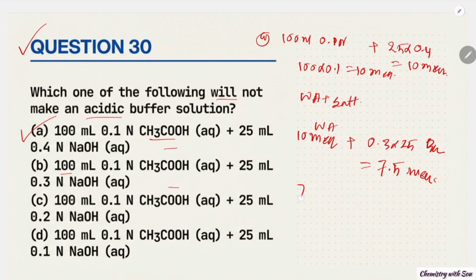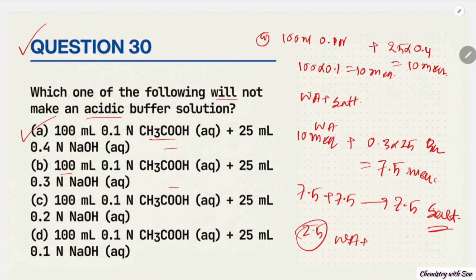So 7.5 plus 7.5 gives 7.5 of salt. Okay. So the remaining 2.5 will be weak acid plus 7.5 will be salt. So it will form the buffer solution. So option A is correct.